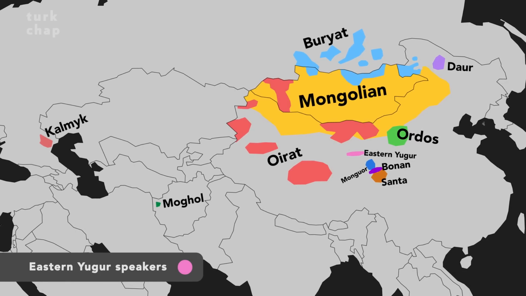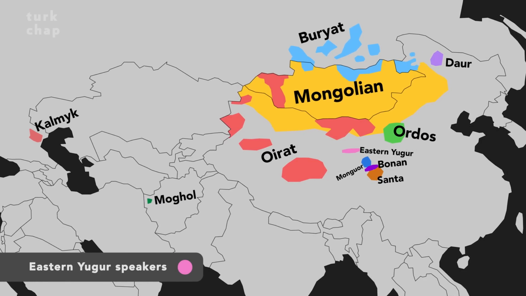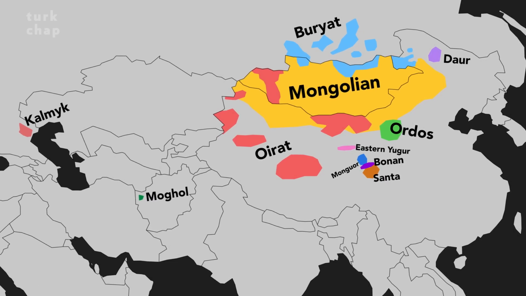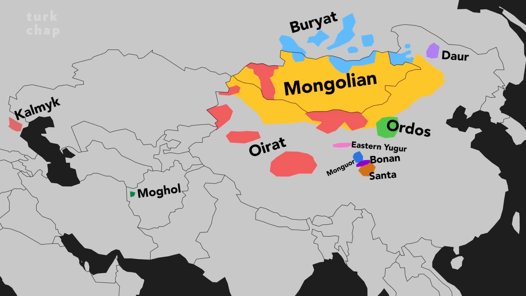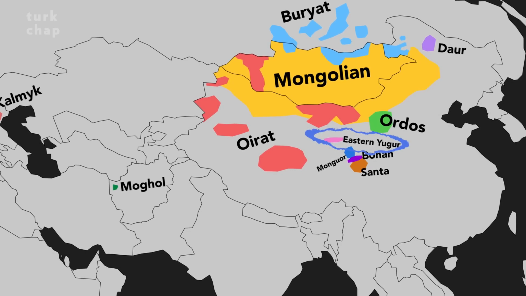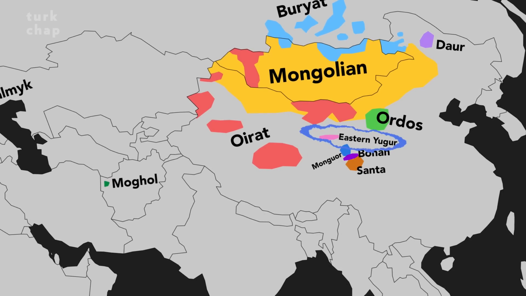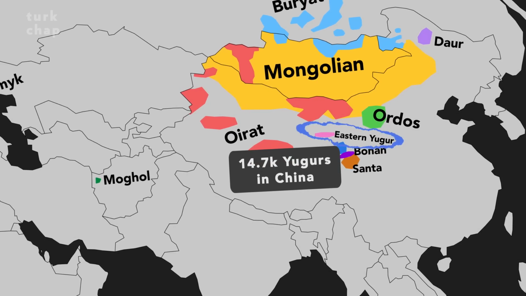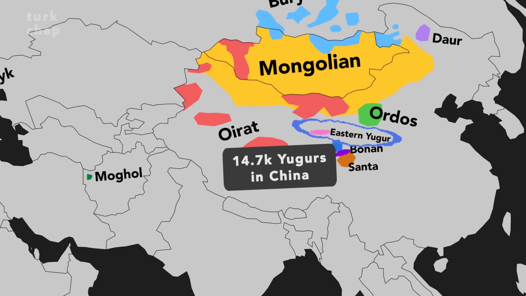Eastern Uyghur is spoken by the Uyghur people. Unlike all the people we have covered so far, the Uyghur people are actually of Turkic origin, or at least they're more commonly accepted to be of Turkic origin. The Uyghur people are one of the smallest ethnic groups in China. According to the 2020 Chinese population census results, the Uyghur population in China is